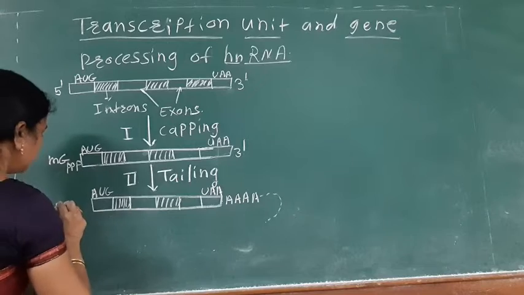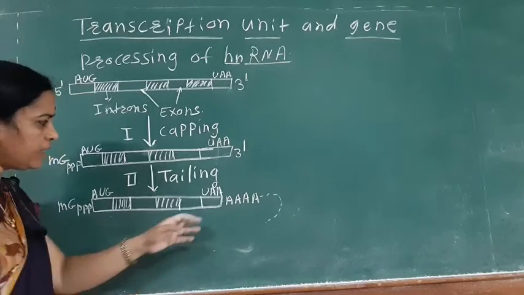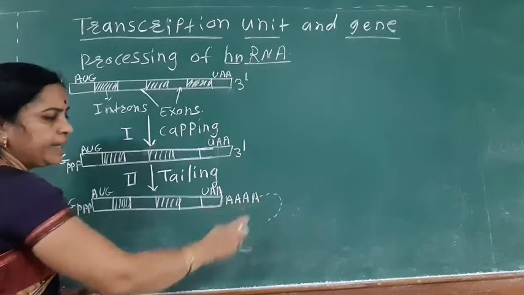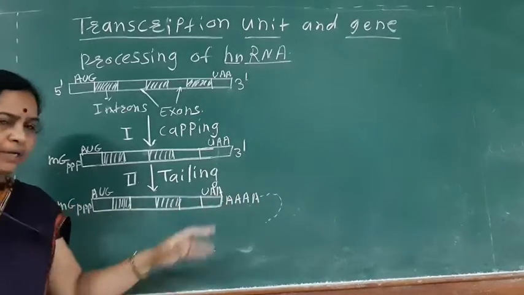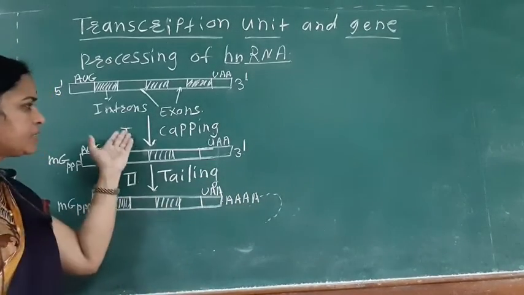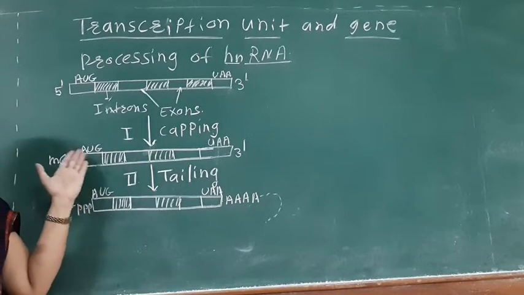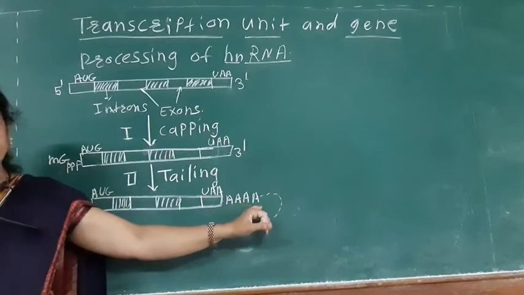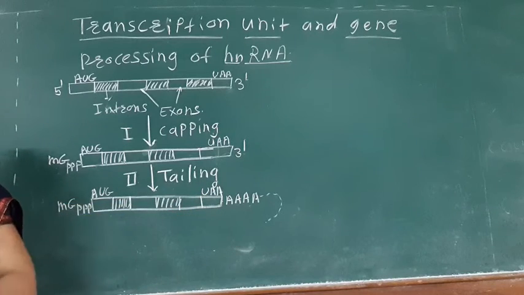Like this, here is the methyl guanosine triphosphate group. And the tailing process means the addition of the adenine residue at the 3 prime end of the mRNA. So the first step, capping, is the addition of the methyl guanosine triphosphate group at the 5 prime end. Tailing, the second step, is the addition of the adenine residue or polyadenylate residue at the 3 prime end.